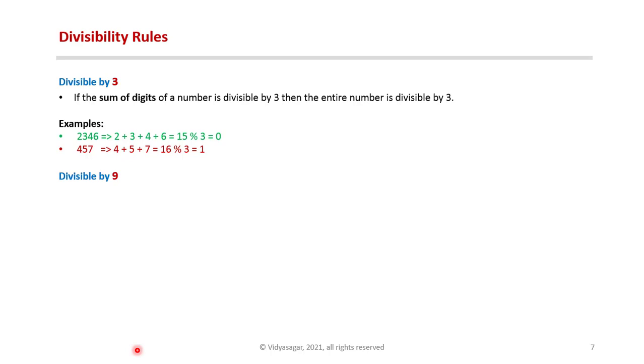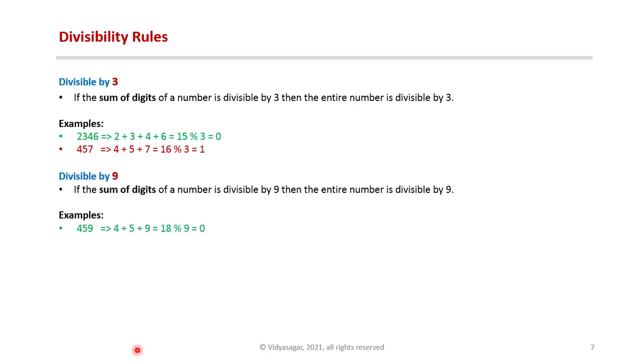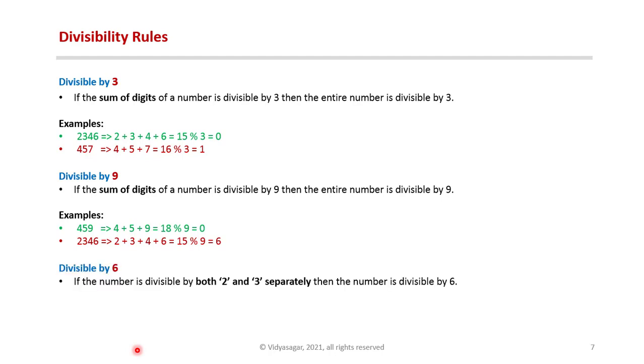Divisible by 9. If the sum of digits of a number is divisible by 9, then the entire number is divisible by 9. For example, 459 is divisible by 9 because the sum of its digits, which is 18, is divisible by 9. 2346 is not divisible by 9 because the sum of its digits is 15, which is not divisible by 9. Divisible by 6. If a number is divisible by both 2 and 3 separately, then the number is divisible by 6.